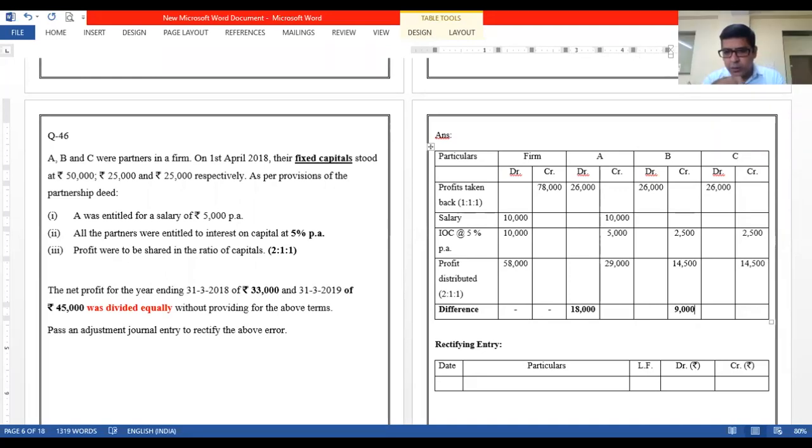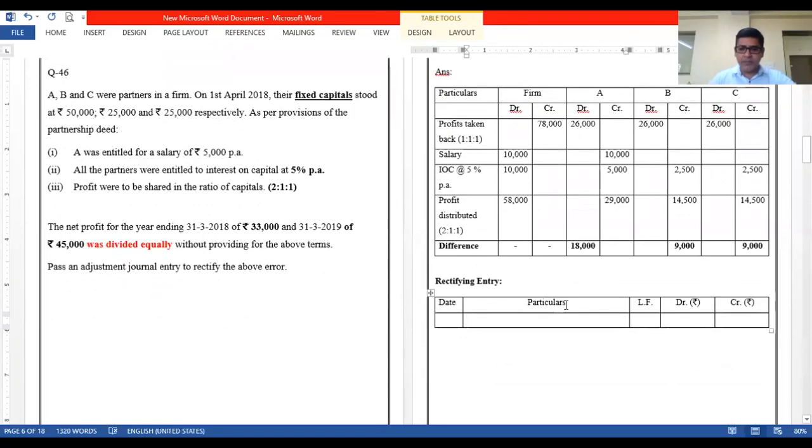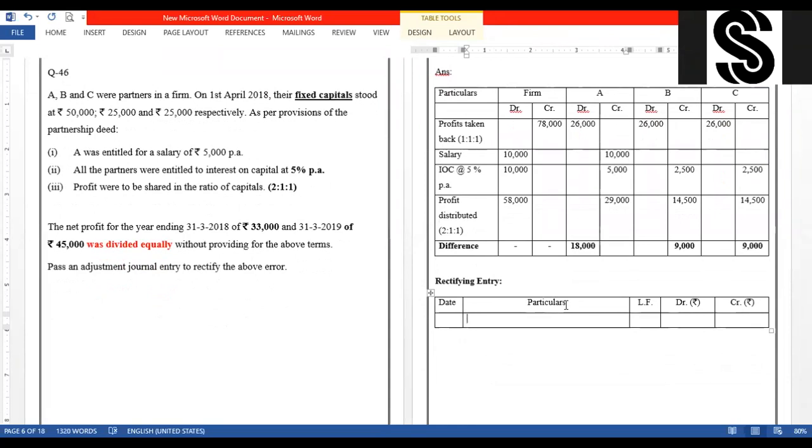Now 18,000 can be seen for A as a credit, and B has a debit of 9,000. So C is obviously to have a debit of 9,000. Okay. Now entry, please. B's current account debited, C's current account debited to A's current account. The reason is very clear. We use current account just because of fixed capital, right? Okay. Complete the entry.